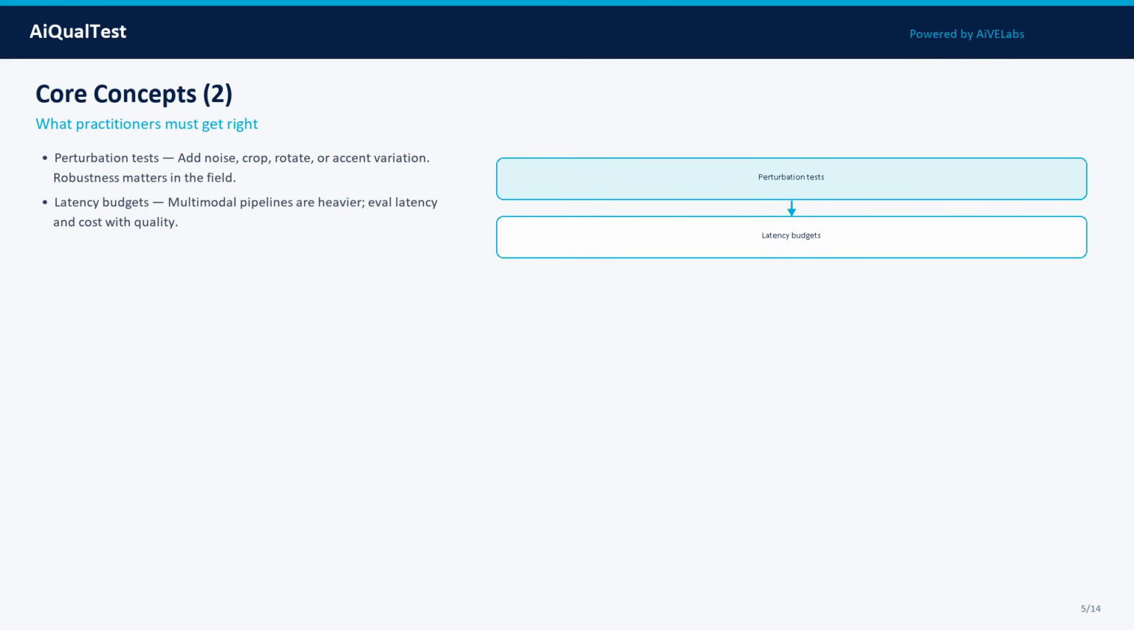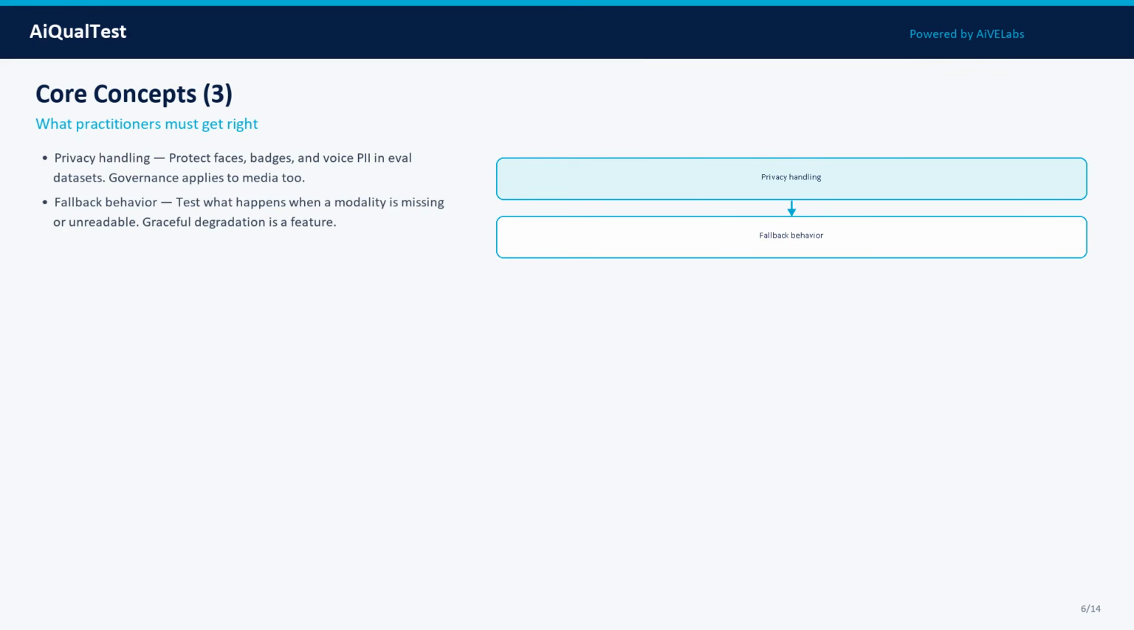Concept 4: Latency budgets. Multimodal pipelines are heavier: eval latency and cost with quality. In practice, treat this as a measurable property: define what good looks like, attach evidence, and track it across model, prompt, data, and tooling changes.